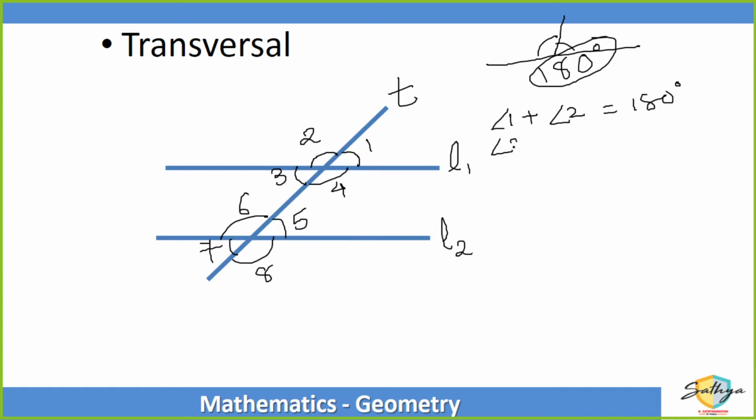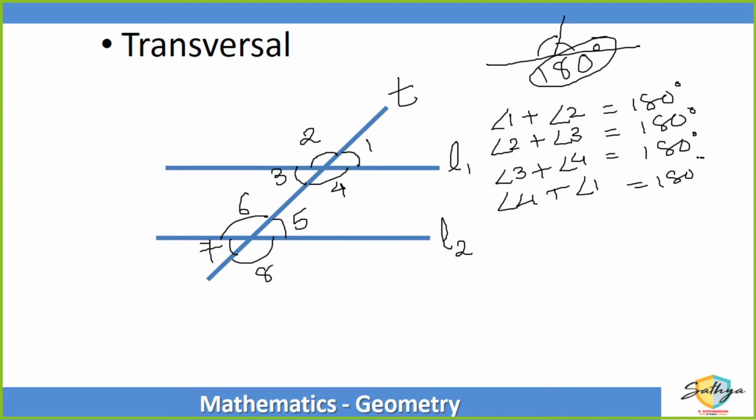Similarly, angle 2 plus angle 3, the two of them also form 180 degrees. Angle 3 plus angle 4, the two of them are a pair of 180 degrees. Similarly, angle 4 plus angle 1, right? Any two adjacent angles lying on a straight line form 180 degrees.